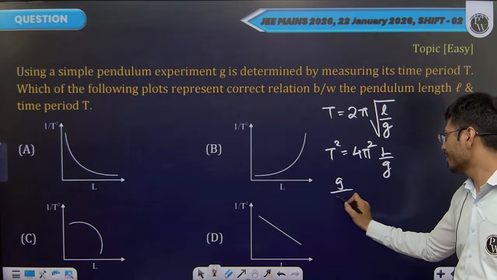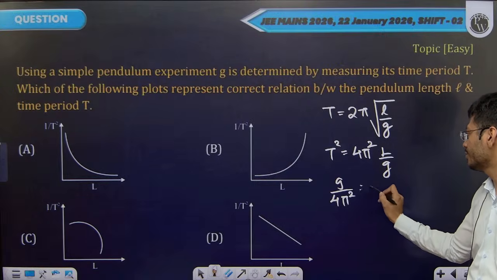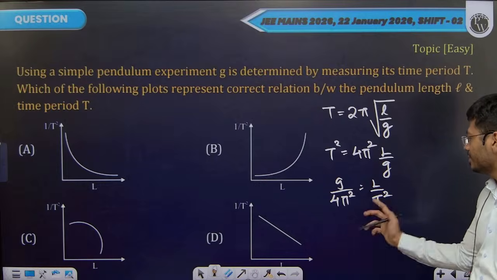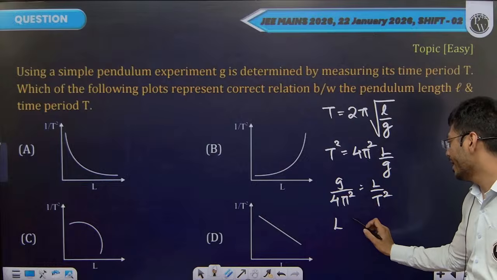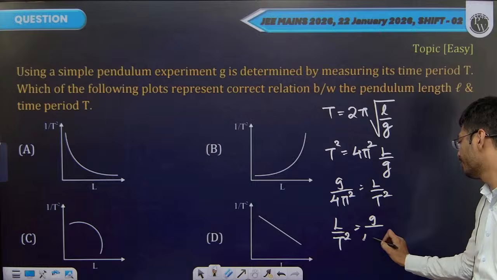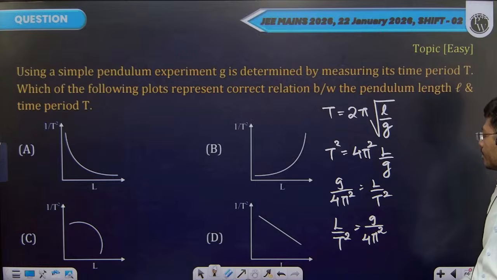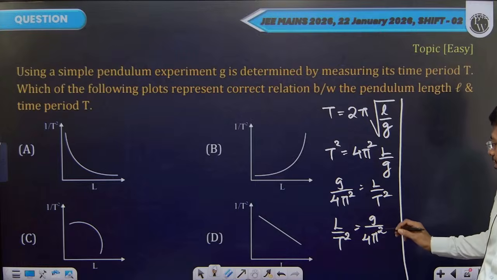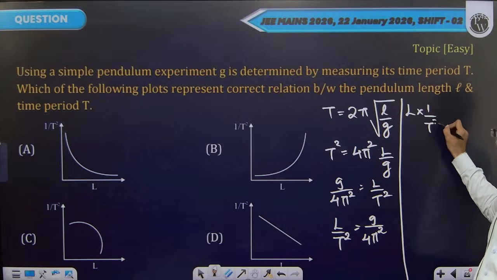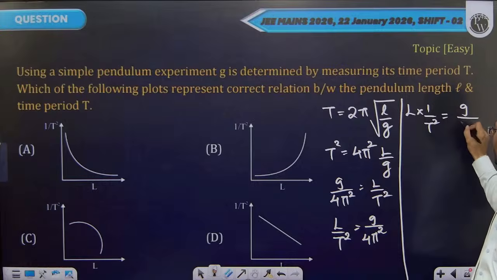G divided by 4 pi square is equal to L by T square. Interchange the sides. L by T square is equal to G by 4 pi square. Now see, I will write this L by T square as L into 1 by T square is equal to G by 4 pi square.